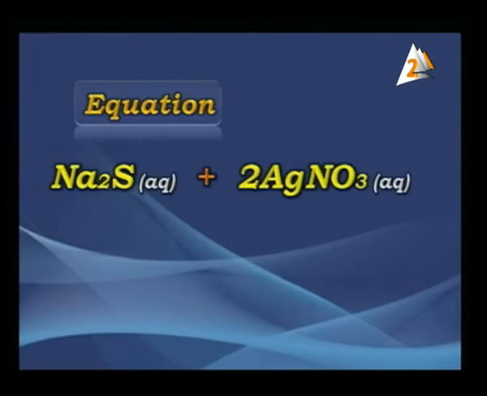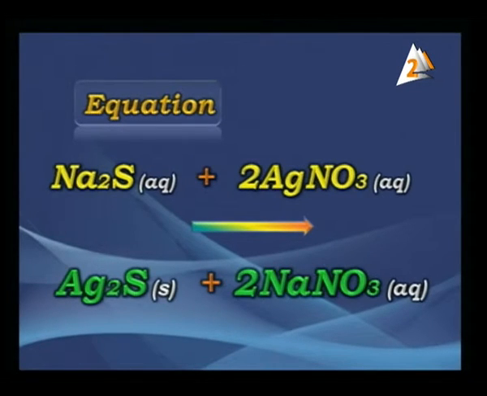So the equation here is sodium sulfide in aqueous solution plus 2AgNO3. What is meant by this? Silver nitrate in aqueous solution. The product will be, depending on the interchange between them, 2NaNO3, we know it well, plus Ag2S. Yes, that is what we needed.